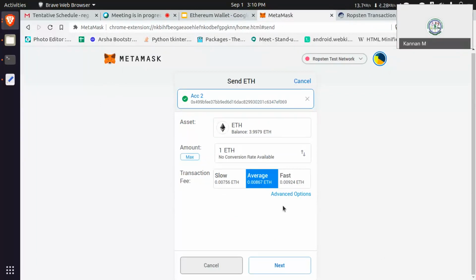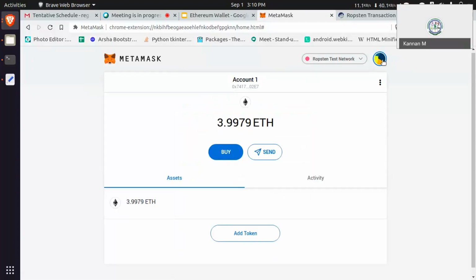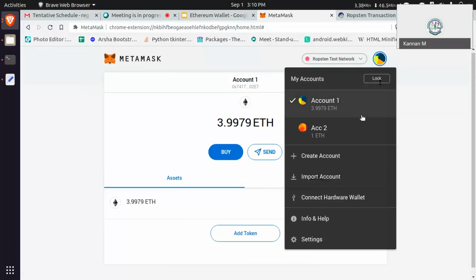But even in the balance, you can see no balance. It's showing 3 point something. For me, it shows zero. Can you confirm which account you are in? Account one or account two?